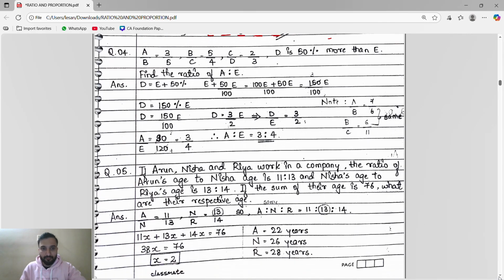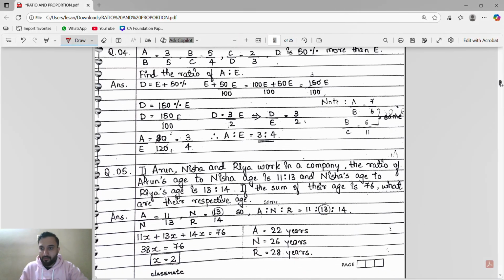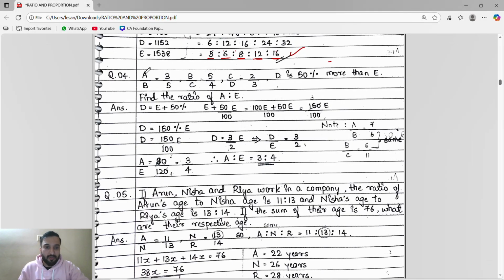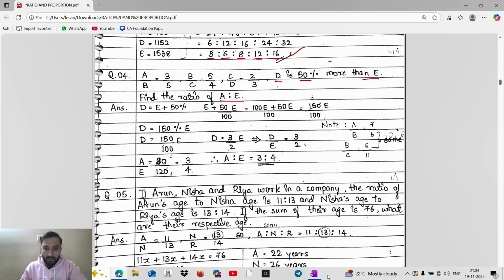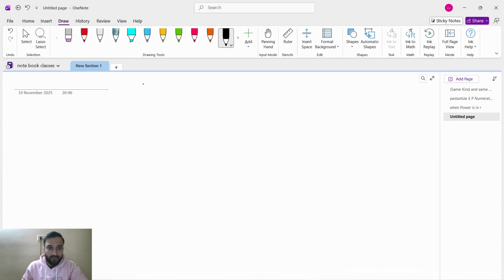Now next is important. They said A by B is 3 by 5, B by C is 5 by 4, C by D is 2 by 3. Okay, they had given A by B, B by C, C by D, and then they said that D is 50% more than E. Find the ratio of A is to E. Okay, so first of all what we will do here, let's see. First of all we will write it here.